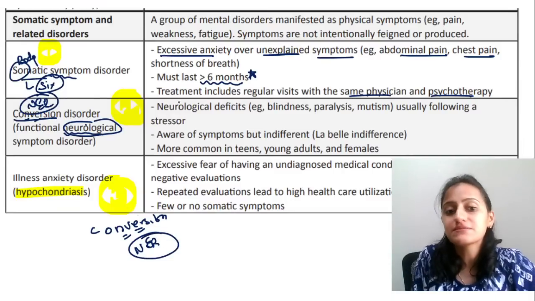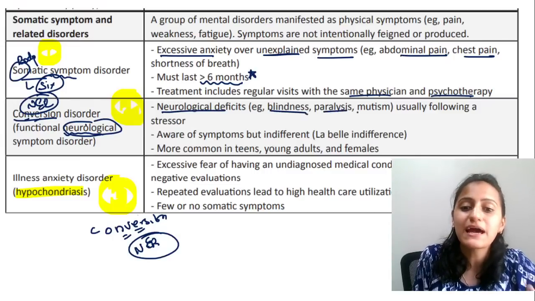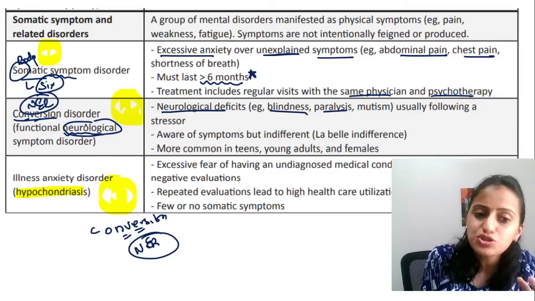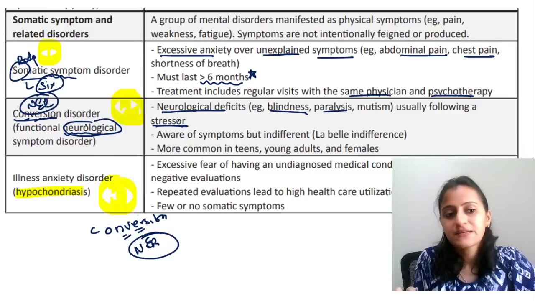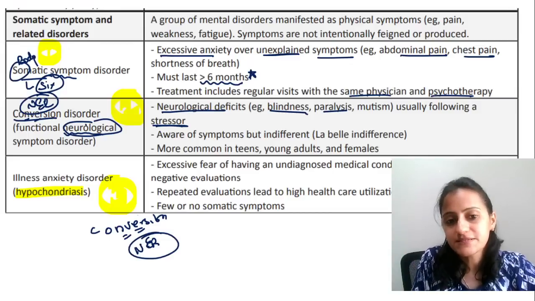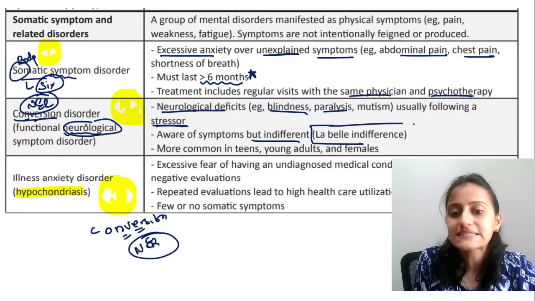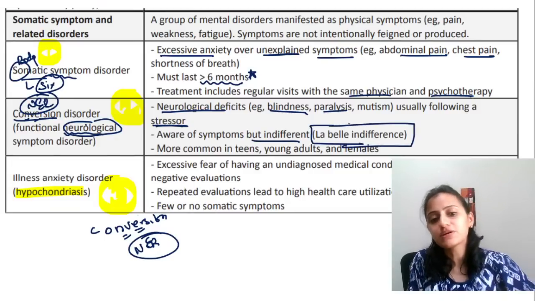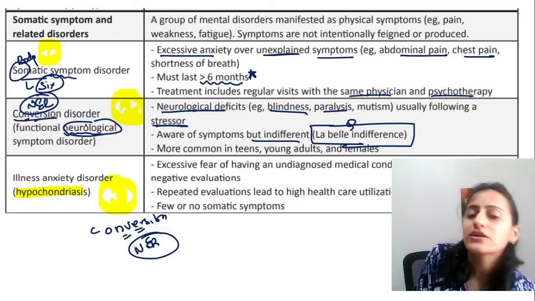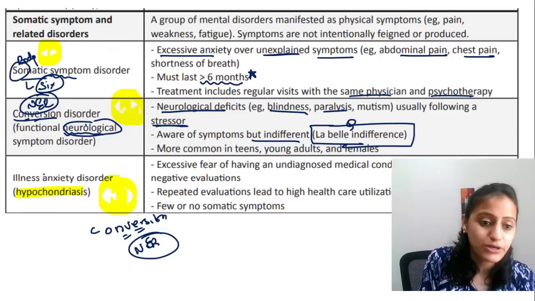Classically, there will be neurological deficits like blindness and paralysis, and this usually follows a stressor. There is some stressor and suddenly the patient gets these neurological deficits. They are aware of the symptoms but indifferent. That is called la belle indifférence. La belle indifférence is associated with conversion disorder. This is more common, not very important.